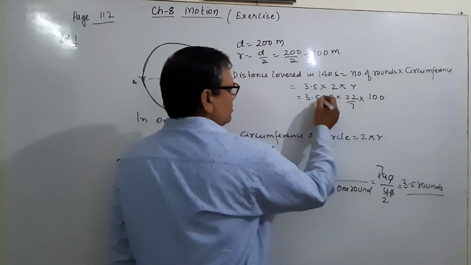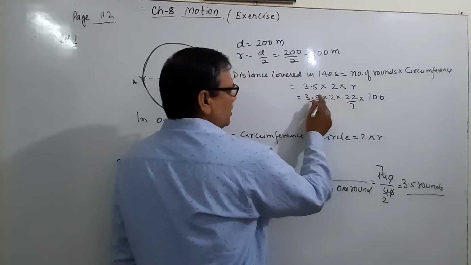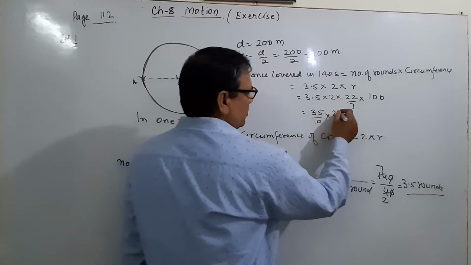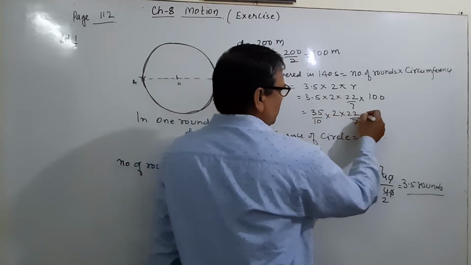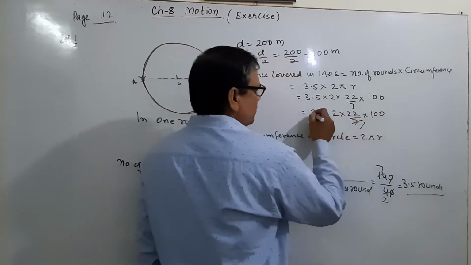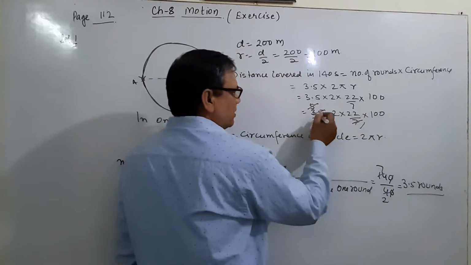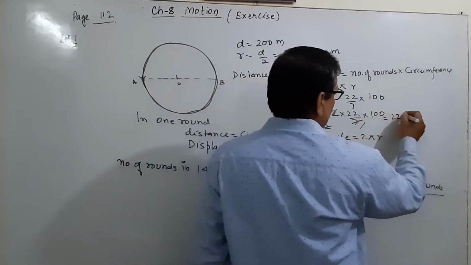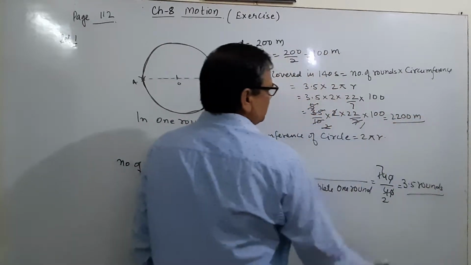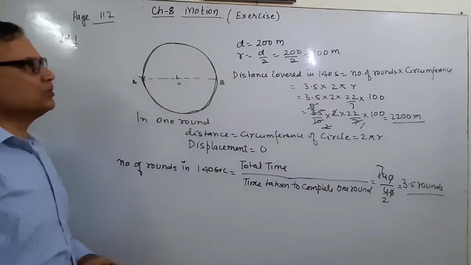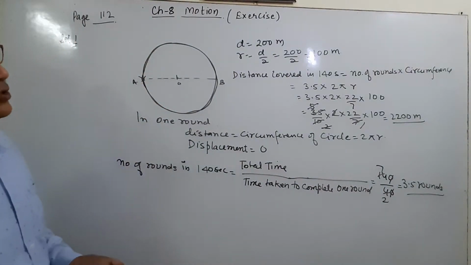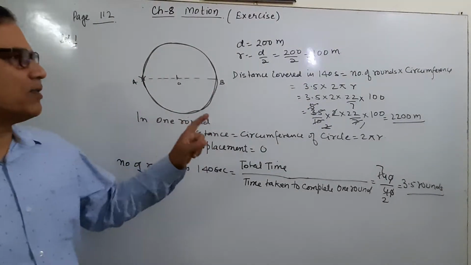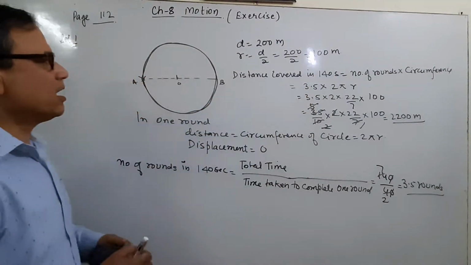Now remove the decimal point, and this will be 10 into 2 into 22 upon 7 into 100. Cut the 7 and the 5, and the 2 will cut. This multiplied is equal to 2200 meter. Then the distance is 2200 meter, covered in 3.5 rounds.